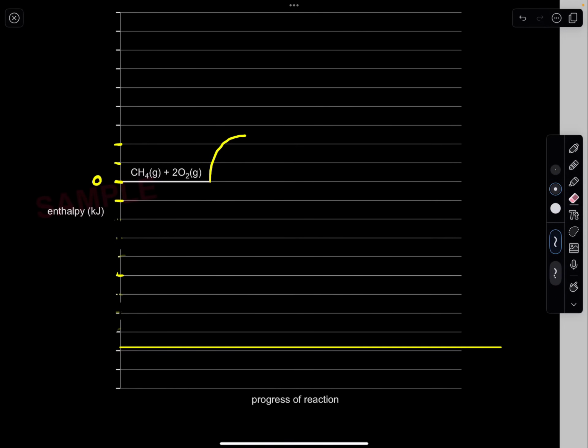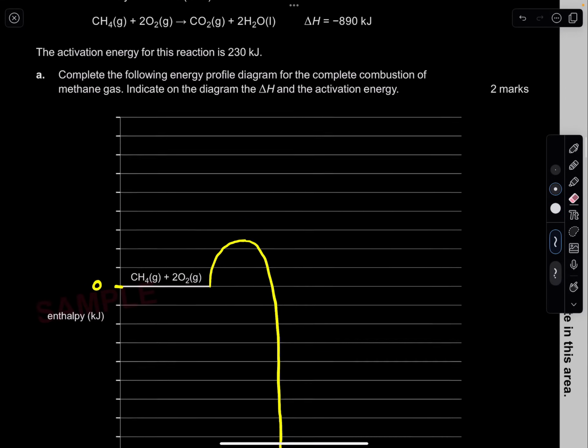Let me just draw these out. Okay, so it's going to come down like this. It's going to come down and then here become horizontal. I'm just going to rub these out now. That's what it will look like basically, yeah.